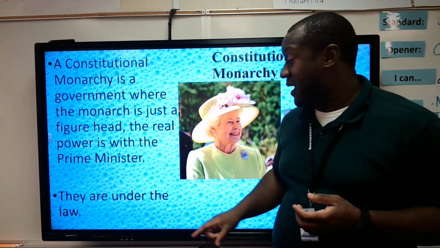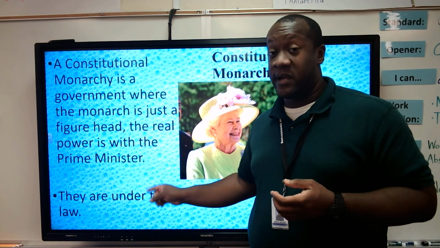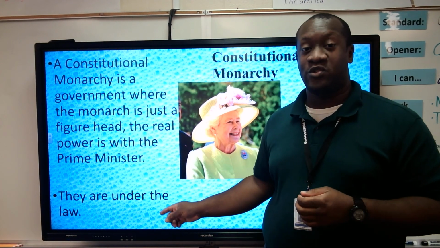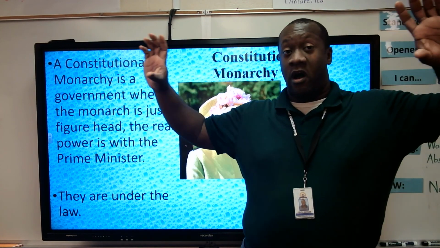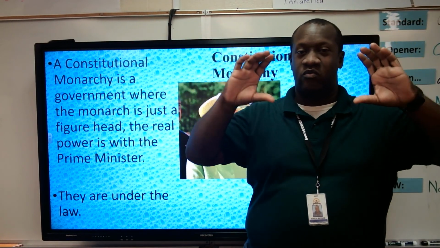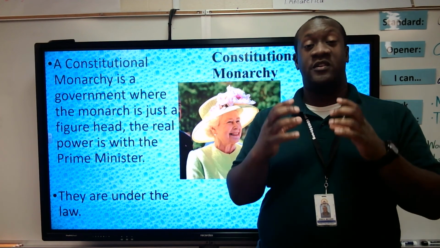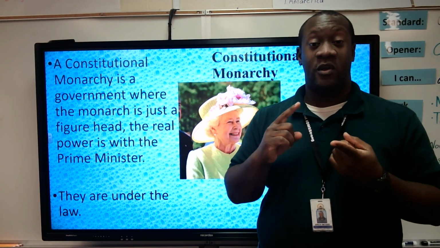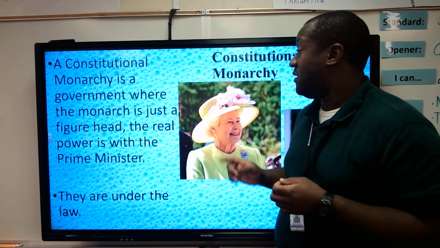Not only does he not have any power, but King Marcelo is also under the law. So if King Marcelo breaks the law, he can be arrested and put on trial. He is not the ultimate power. The laws of that land, whether it's written in a constitution or however those laws are set up, those laws are the ultimate authority, and not even the king is above the law.